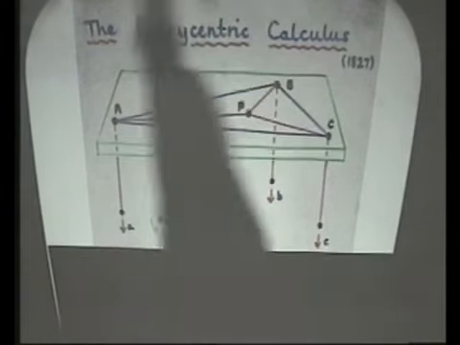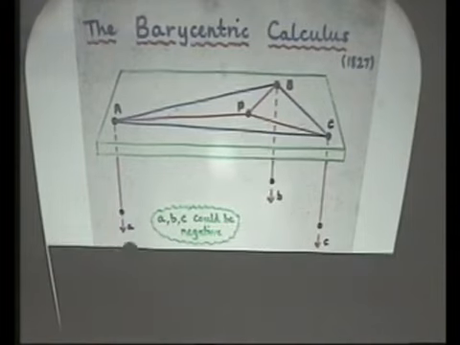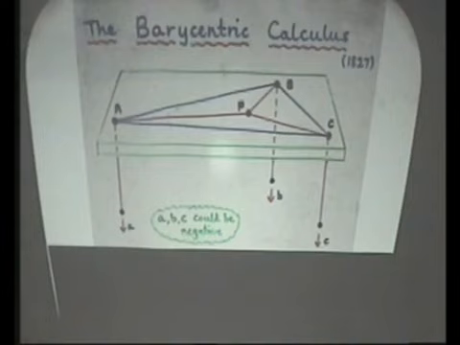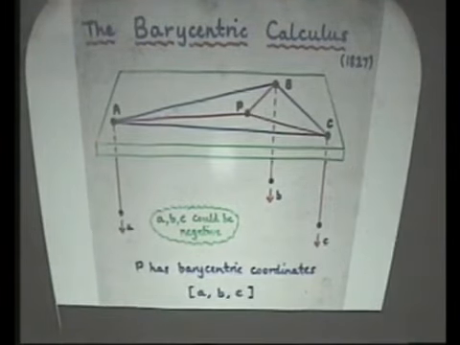If you put a heavier weight here, it'll pull P to that side. And so associated with P, you can give three coordinates, which are these three weights. So you can describe the position of a point by attaching different weights, and you get three coordinates A,